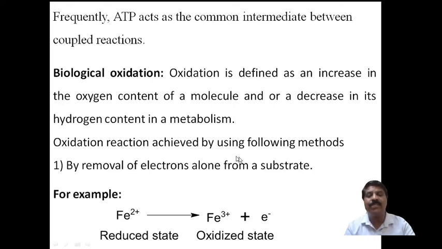Oxidation reactions are achieved by the following methods. The first one is by removal of electrons alone from a substrate.